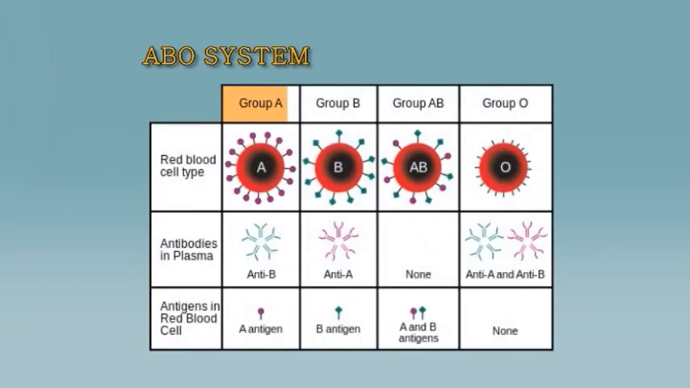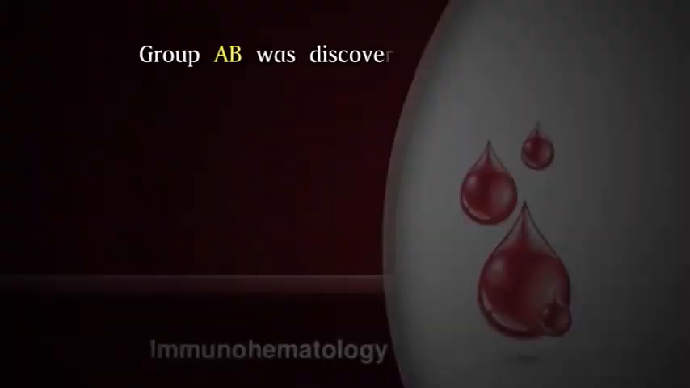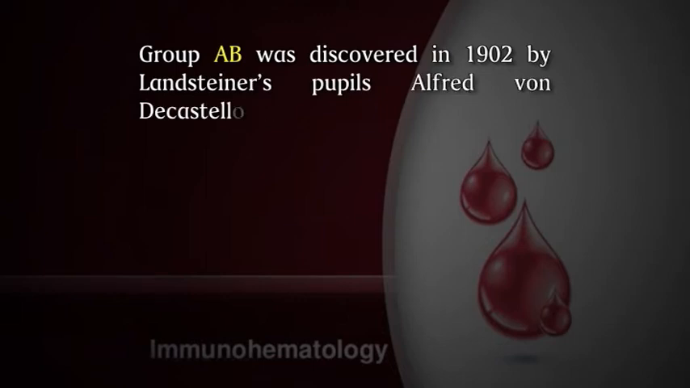ABO system. There are four main blood groups defined by the ABO system. Blood group A has A antigens on the red blood cells with anti-B antibodies in the plasma. Blood group B has B antigens with anti-A antibodies in the plasma. Blood group AB has both A and B antigens but no antibodies in the plasma. Blood group O has no antigens but both anti-A and anti-B antibodies in the plasma. Group AB was discovered in 1902 by Landsteiner's pupils Alfred von Decastello and Adriano Sturli.